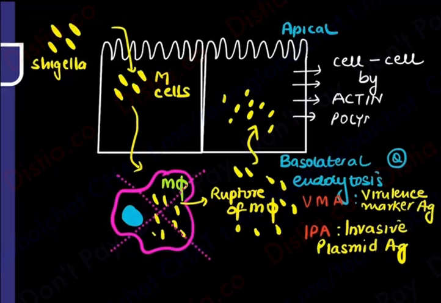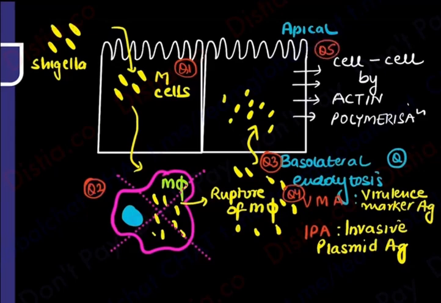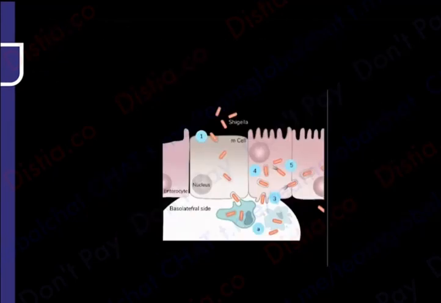All these one-word answers that I've tried to put into one slide are previous year questions. Can you answer these questions for me? Question 1, Shigella is taken up by what cells? The M cells. Next, by which cell? It is the macrophage. When the macrophage ruptures, by which entry does it enter the next cell? Backdoor entry, basolateral. So it's not so easy to enter via the back door. It has some very important things. It has virulence marker antigen and invasive plasmid antigen. And finally, how is it going to go cell to cell? It is going to go by actin polymerization. And thereby you can see the same diagram in your textbook. You have the cell to cell actin polymerization happening.